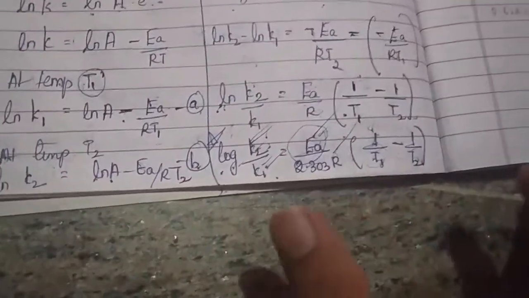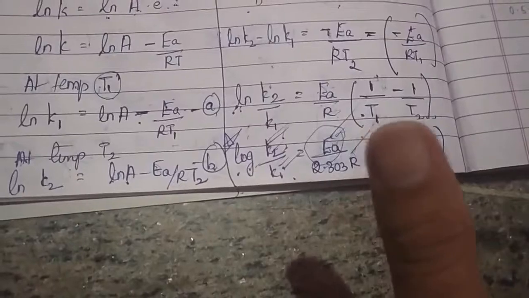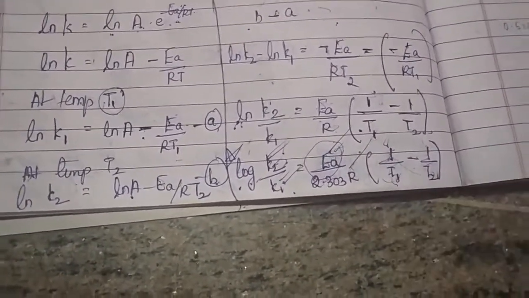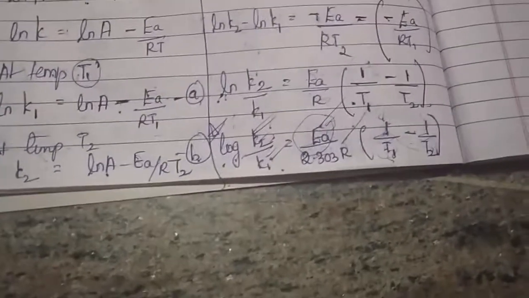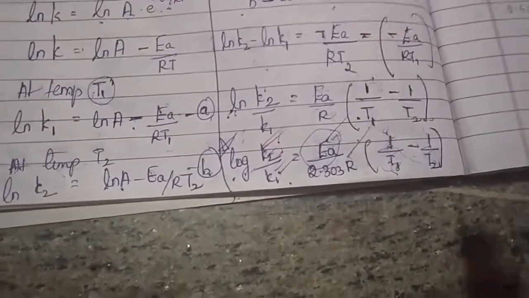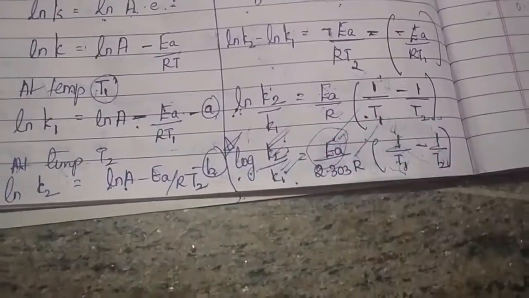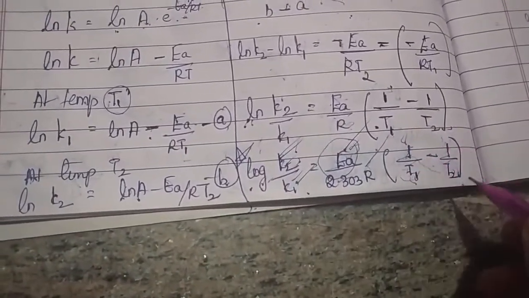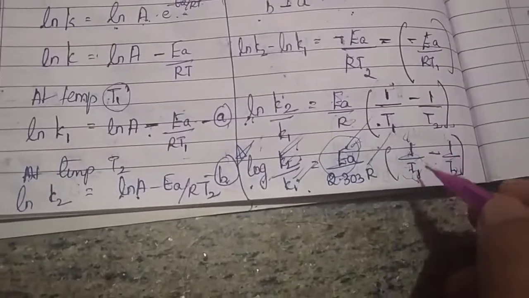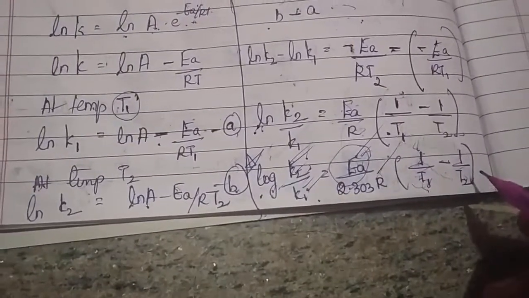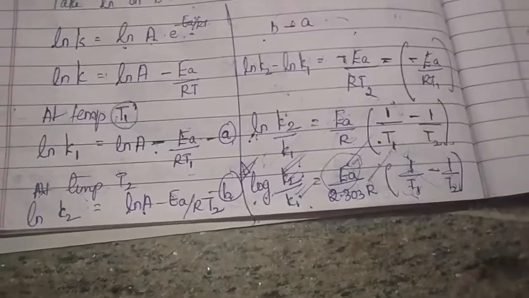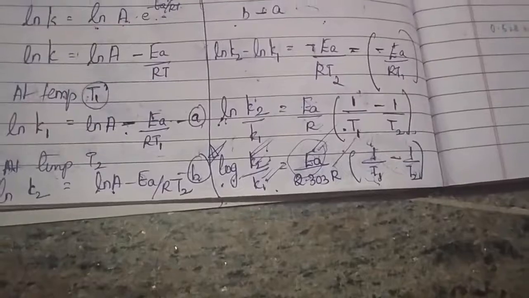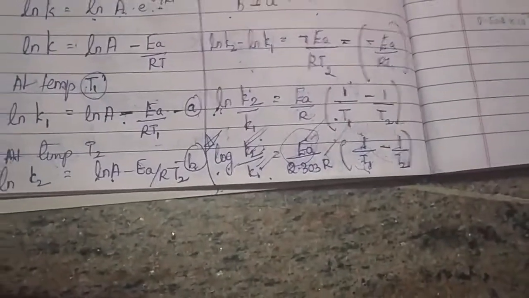Okay, so remember, whenever you are doing any derivation, first and foremost you have to explain the notations you have used, and you have to see what the respective SI units are. Is that clear? So please correct it, don't leave it. Of course, in our previous video, I just made a mistake of 1 by T2 minus 1 by T1, but it is 1 by T1 minus 1 by T2. Okay. So in our next video, we are going to see another factor depending upon orientation and that of your collision.